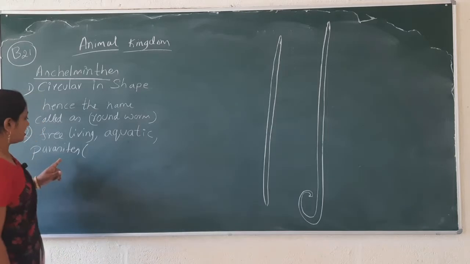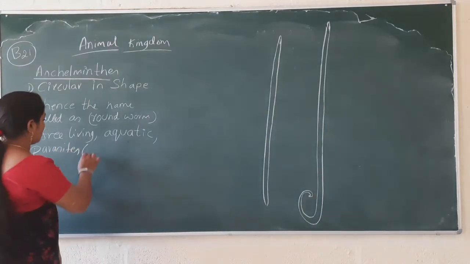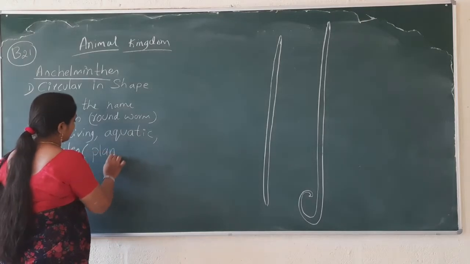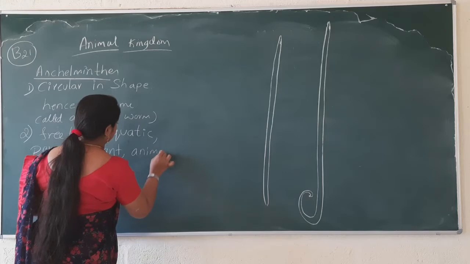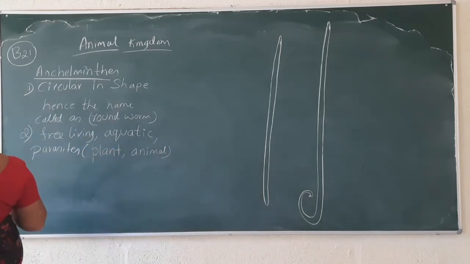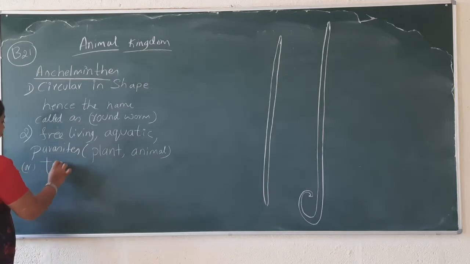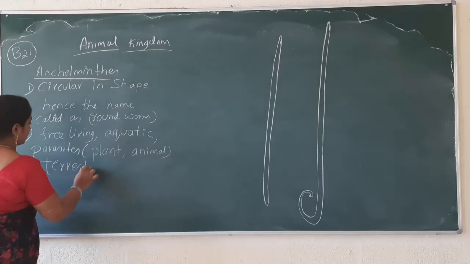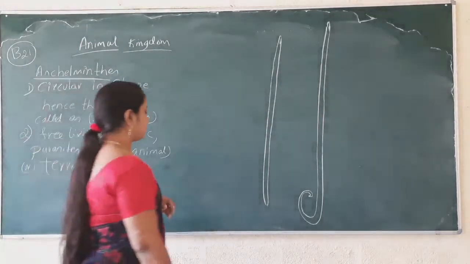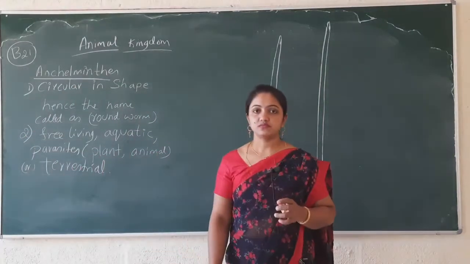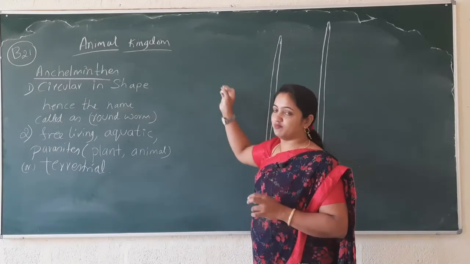Parasites means living inside the host body. That host body may be a plant or an animal. Some of them are also available in the terrestrial form, or in the soil. All right, so this is the habitat of Aschelminthes.